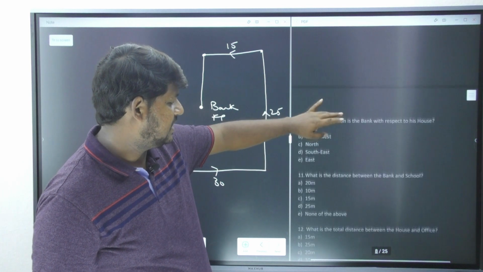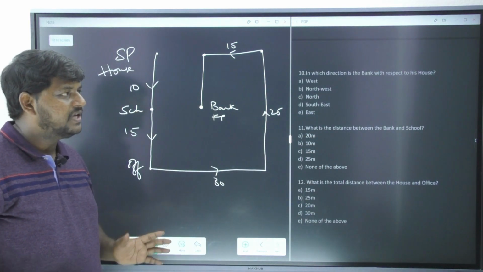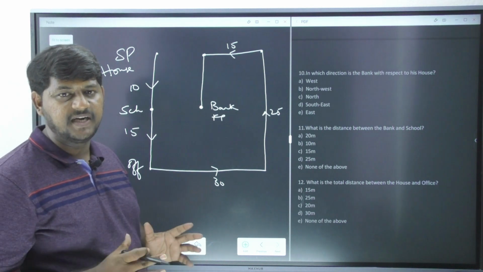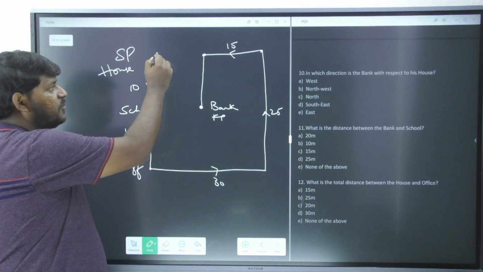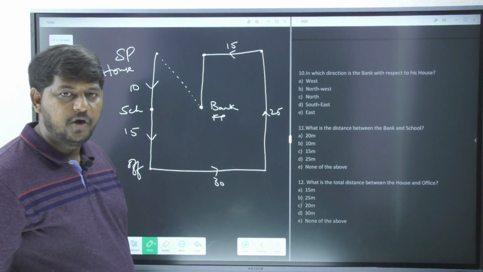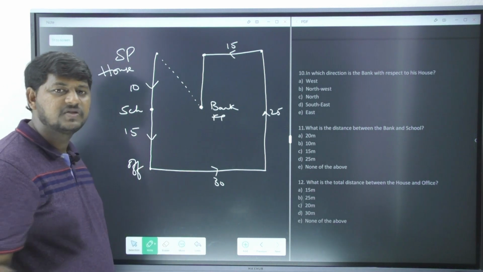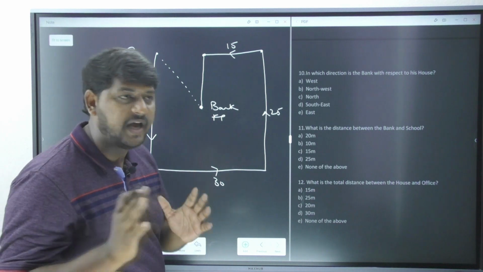What is the question asking about? In which direction is the bank with respect to his house? Please understand, with respect to his house. From the house point of view, if you observe here, where is this bank located? Now please do remember, he is not asking us to find out the shortest distance, he is just asking us to find out the direction.